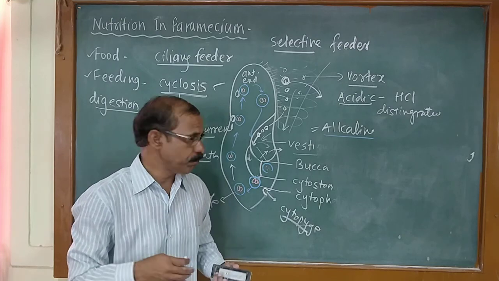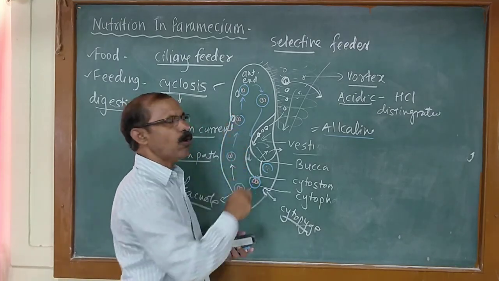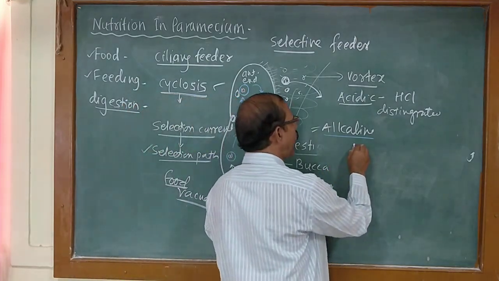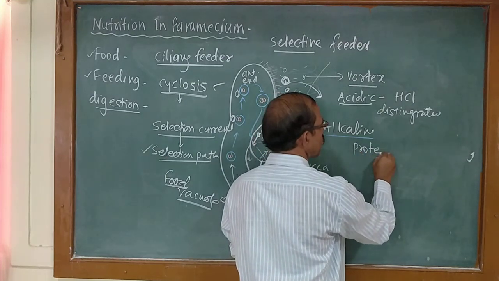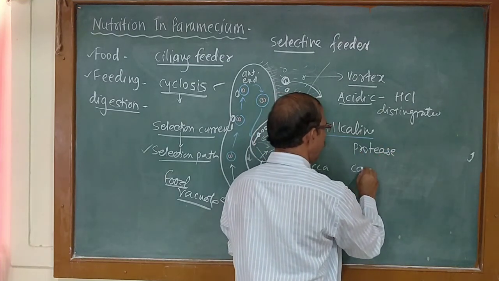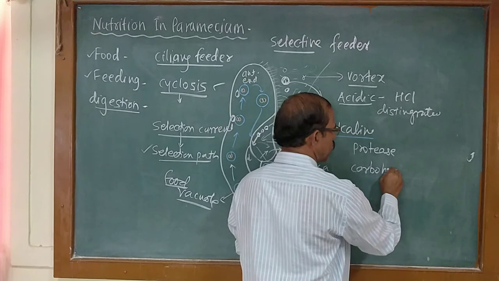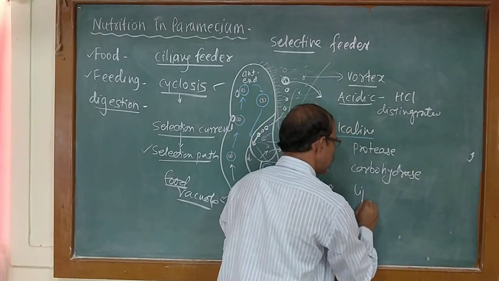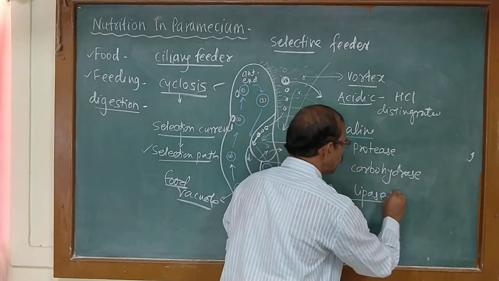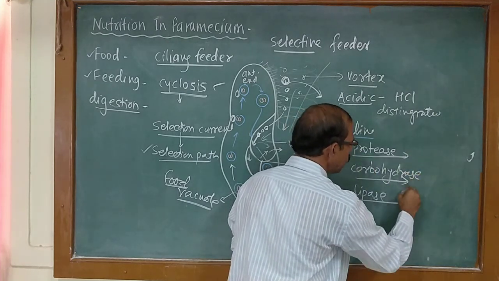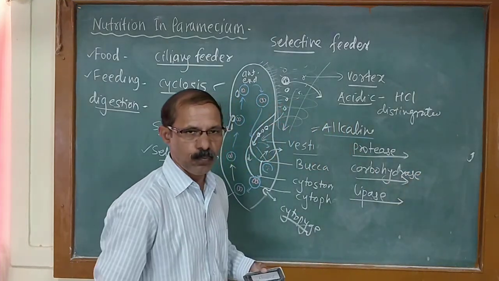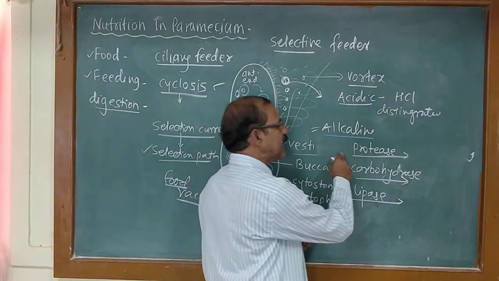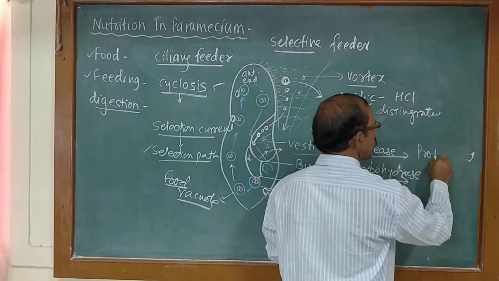And which are the enzymes poured by the lysosome? The enzymes are protease, carbohydrase, and lipase. These are the enzymes released by the lysosome. This protease digests proteins.